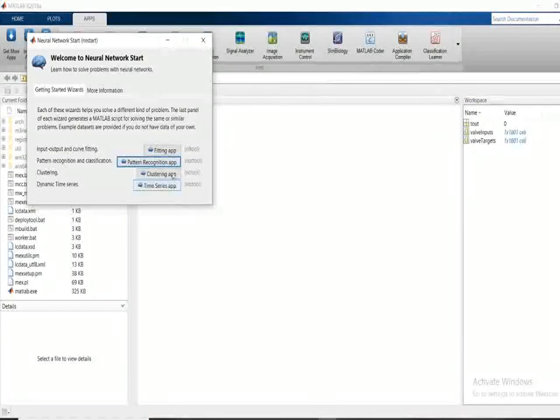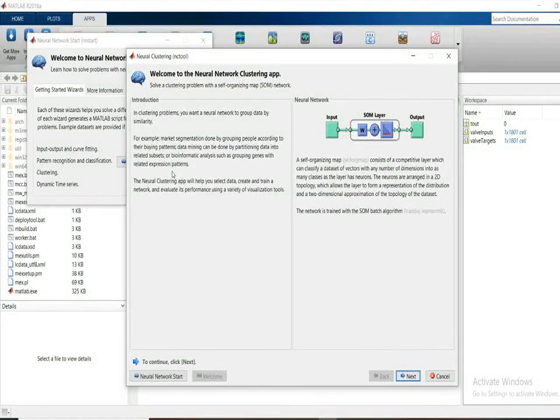And moving to the next one, the clustering app. Clustering is nothing but a group of things or quantities, which groups your input data according to similarities. For example, if you take the same type of pens from different companies, the pens are of similar quantity. Like this, different groups of items have to be managed. That type of thing is handled in this type of app.